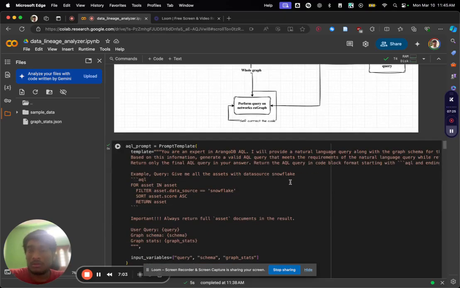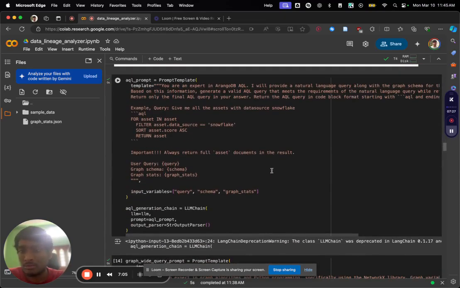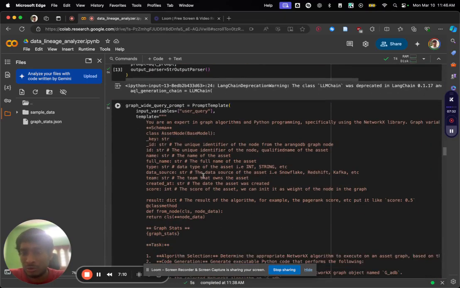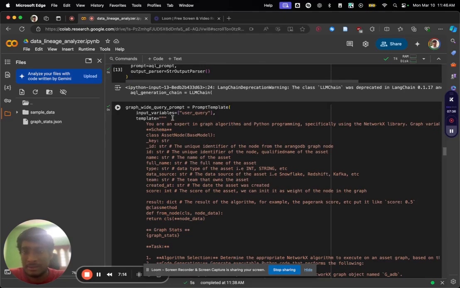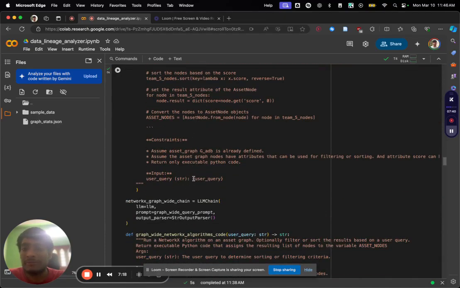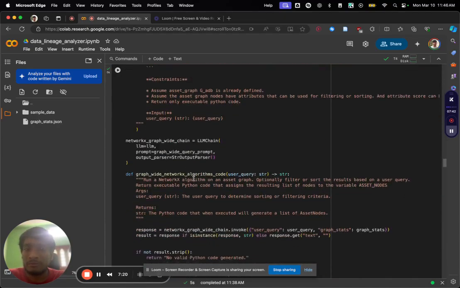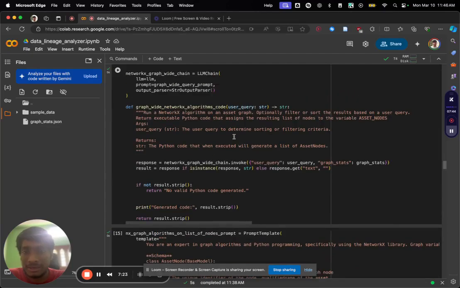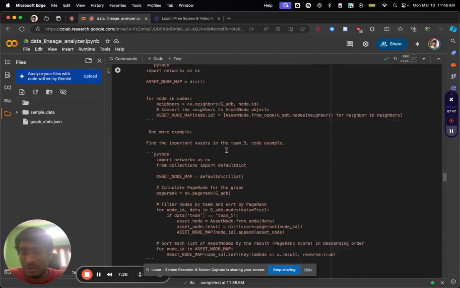The code is mostly on the prompting. Given some examples of how to use those, there are a few graph query prompts: if we need to query on the graph, first create those queries and then run on it.